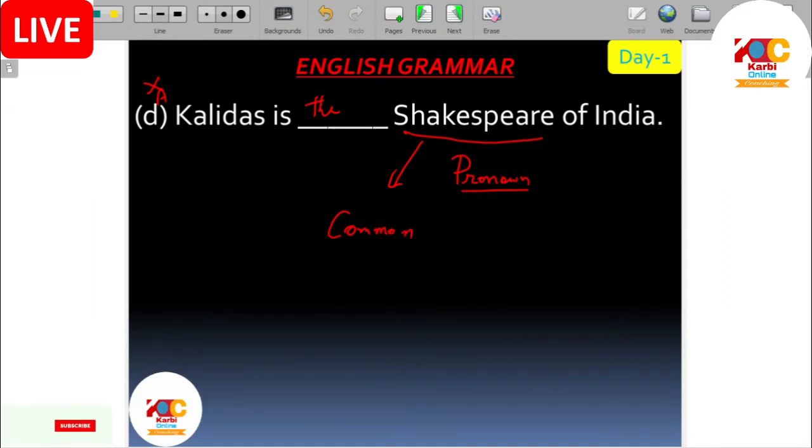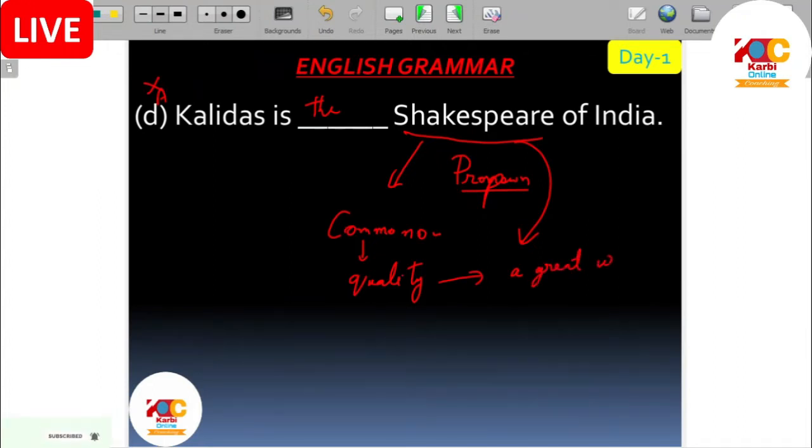Why are we using this as a common noun? Because we are not talking about the proper noun of Shakespeare. We are just using it as a common noun to denote its quality. Quality of the noun. Why? Because we know that Shakespeare is a great writer. Shakespeare is who? He was a great writer, or we can say poet.